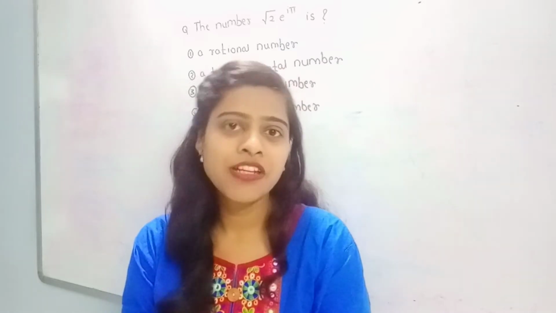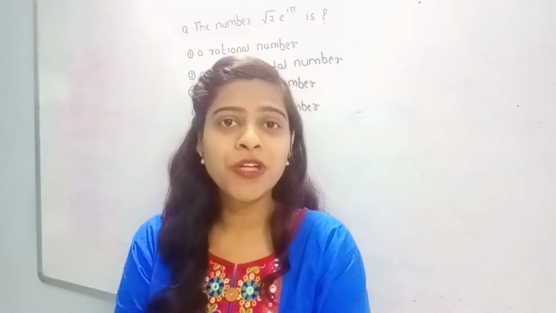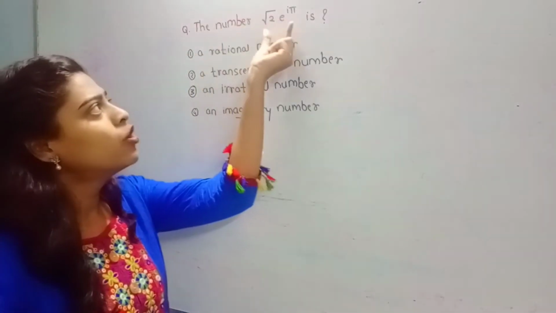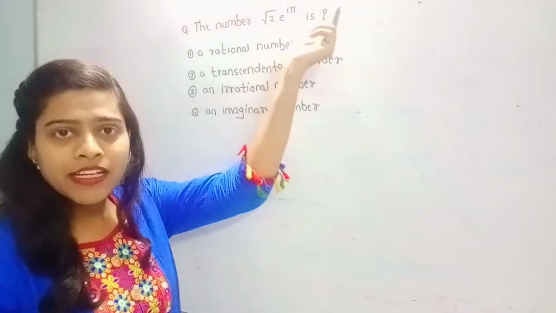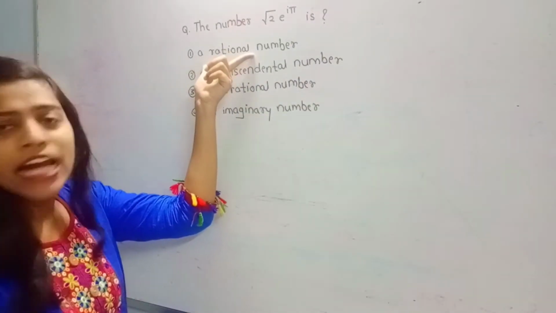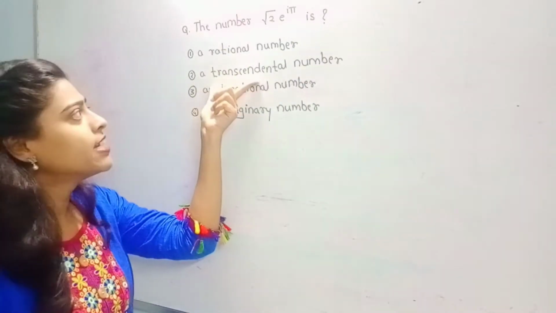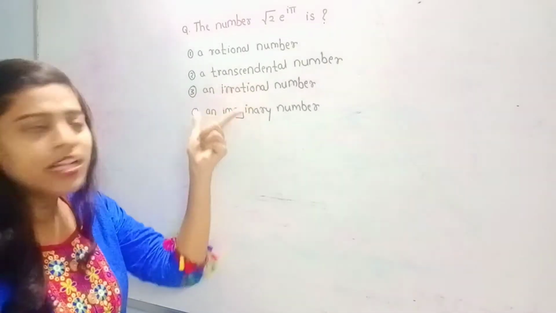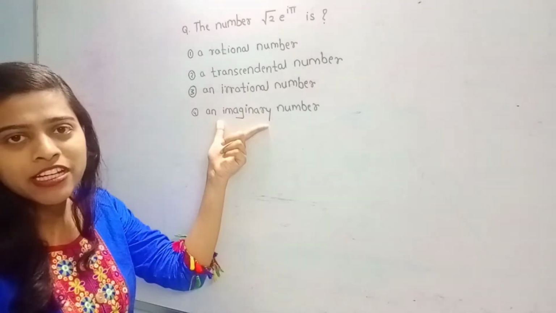So today's question is from CSIR NET June 2012. In this question, we have to find the number root 2 e raised to i pi is question mark. Then we have 4 options. Option 1 is a rational number. Option 2 is a transcendental number. Option 3 is an irrational number. And option 4 is an imaginary number.